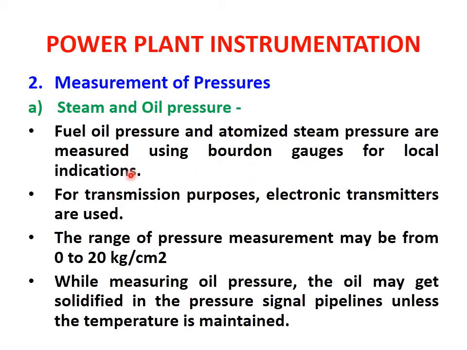Measurement of pressures, steam and oil pressure. Fuel oil pressure and atomized steam pressure are measured using Bourdon gauges for local indications. While we saw the pressure measurement for water and steam, similarly for the measurement of pressures of steam and oil also, we use Bourdon tube pressure gauges. For transmission purposes, electronic transmitters are used. The range of pressure measurement may be from 0 to 20 kg per centimeter square. This is just a range for the application of the pressure of the steam and oil in a power plant.